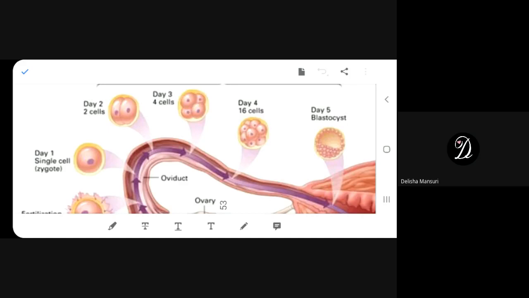So zygote is formed as a result of fertilization. The answer is yes. Okay. An embryo is made up of a single cell. Is an embryo made up of a single cell?